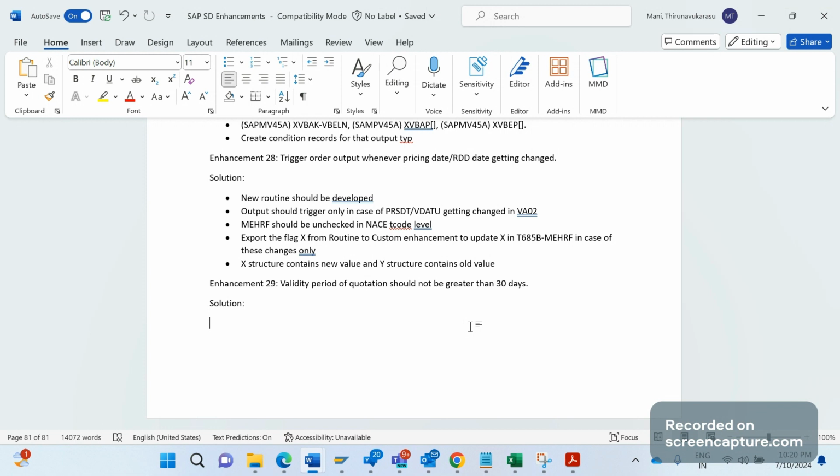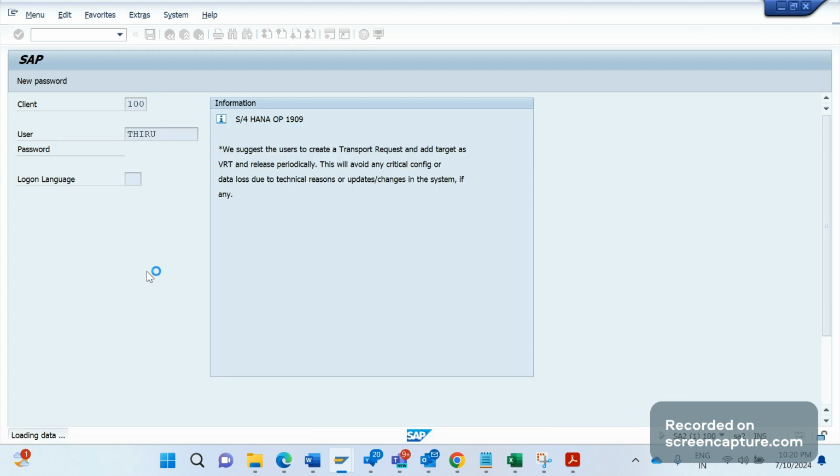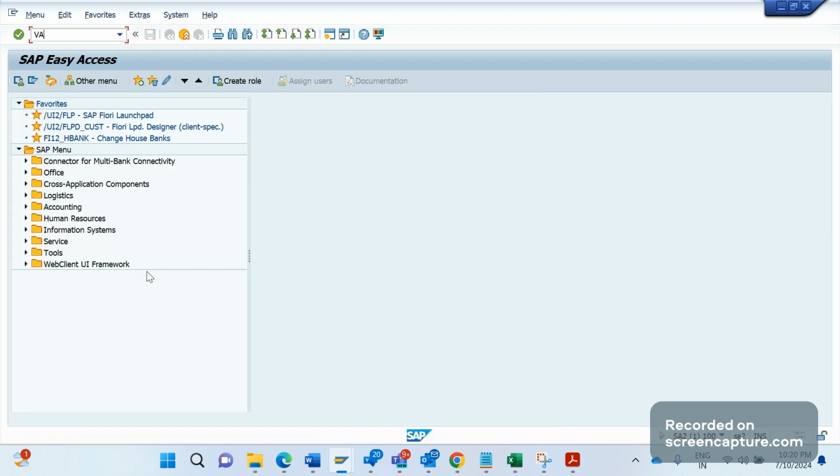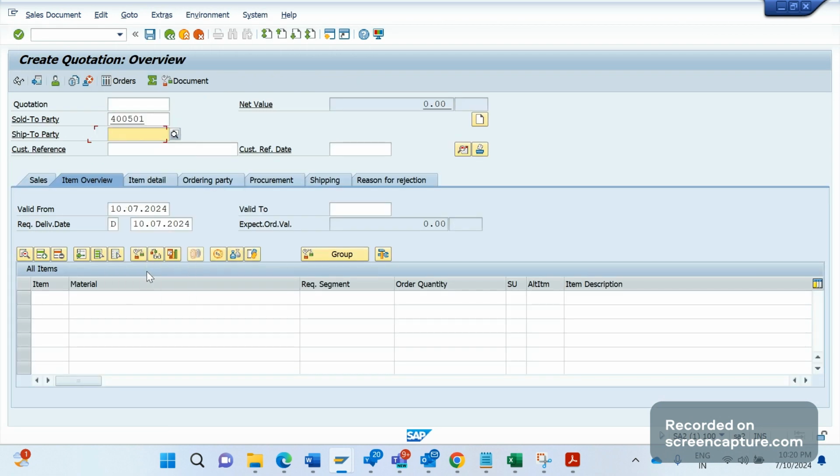Let me show in the system what I mean. I am going to create one quotation now in T-code VA21. The quotation type is QT, and I'm entering the sold-to customer, ship-to customer, and some dummy customer reference number.